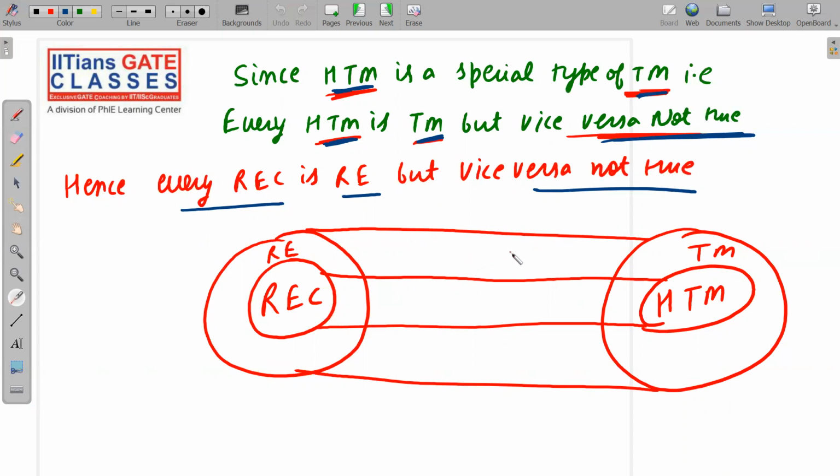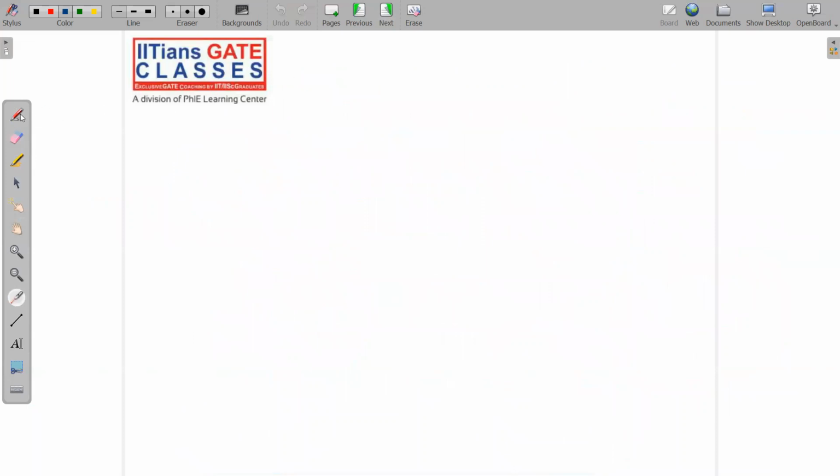So let me keep things very simple, and I'm stopping this lecture here itself. In the next lecture, we are going to study closure properties of RE and REC languages. Closure properties, I have already told you about: union, intersection, set difference, concatenation, transpose, and so on. We have around 8 to 9 closure properties, and we will study all of them in detail in the next lecture. Subsequently we will jump to the next topics of this chapter.